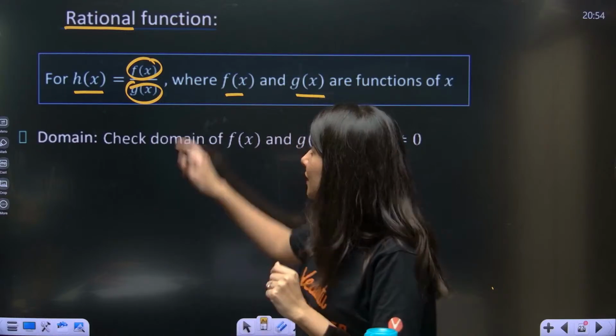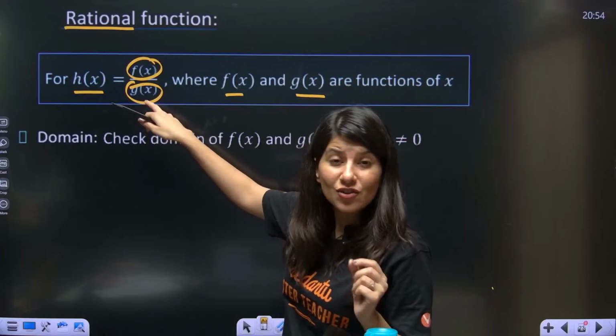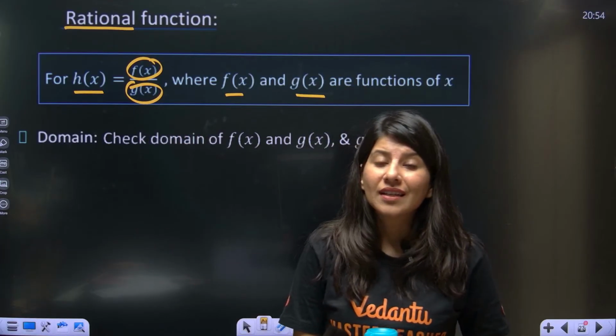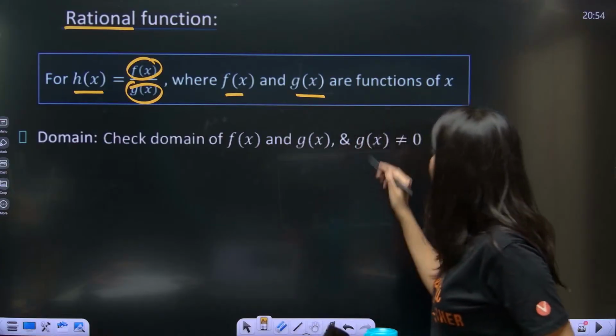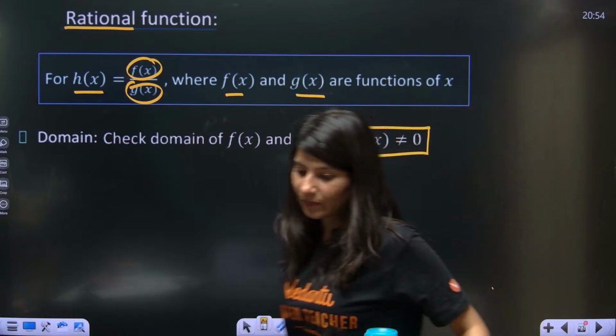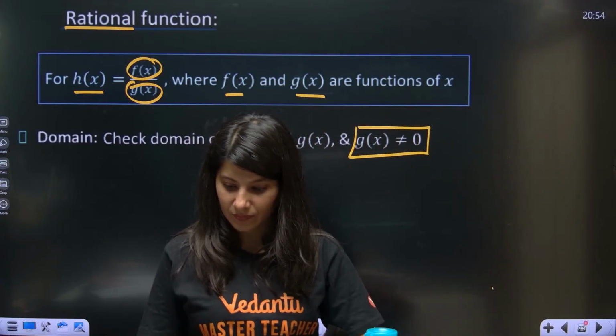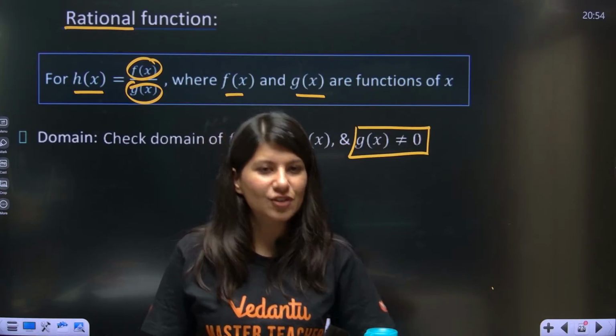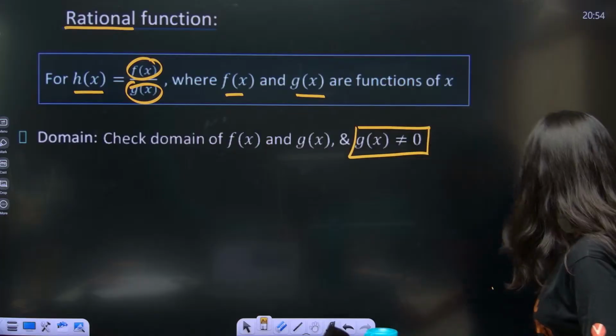But in here, what is happening? f(x) upon g(x). g(x) is lying in the denominator. And I told you already that the denominator can never be 0. So g(x) can never be 0. Just keep that in mind. Okay, all right. So are we ready for rational function right away?